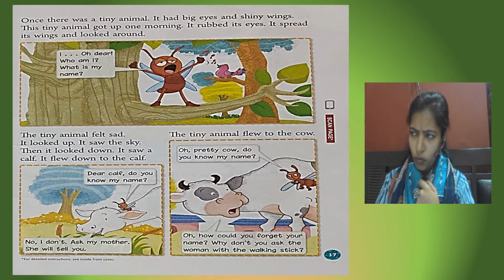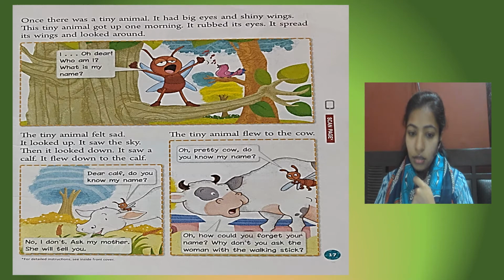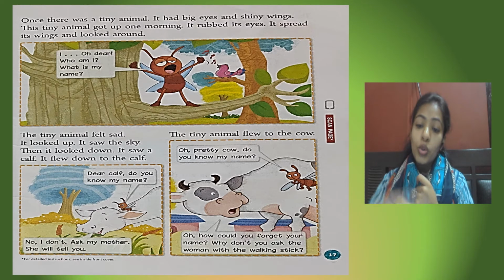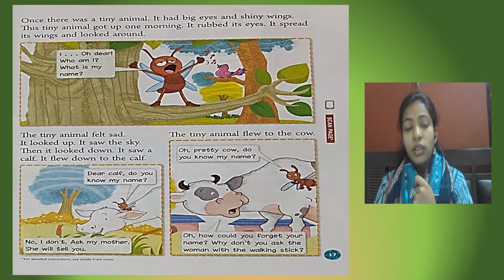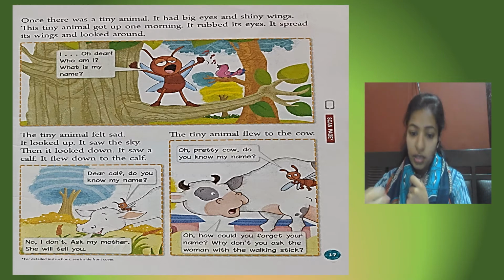How can you forget your name? "Why don't you ask the woman with the walking stick?" So the cow suggested, just go to the woman and ask the woman, who is having a walking stick.